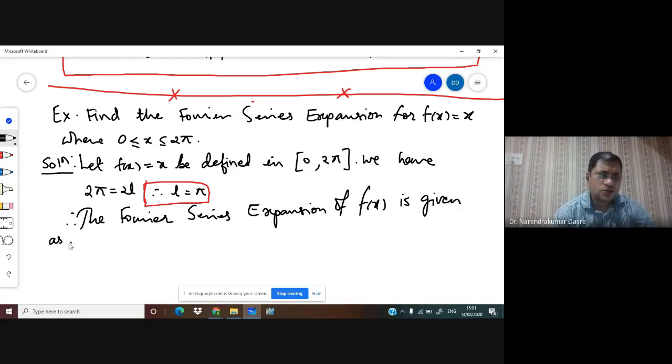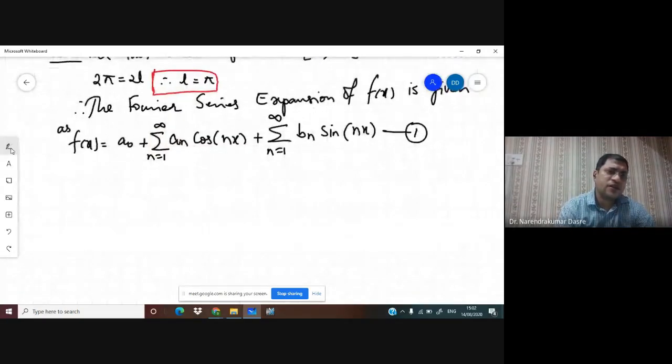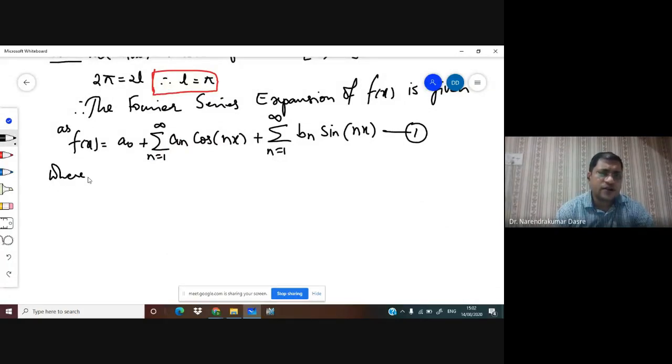And an is equal to 1 upon pi integral 0 to 2 pi f of x into cos of nx dx, and we have bn is equal to 1 upon pi integral 0 to 2 pi f of x sine of nx dx. Okay, so we got the formulas now. Let us evaluate these one by one.